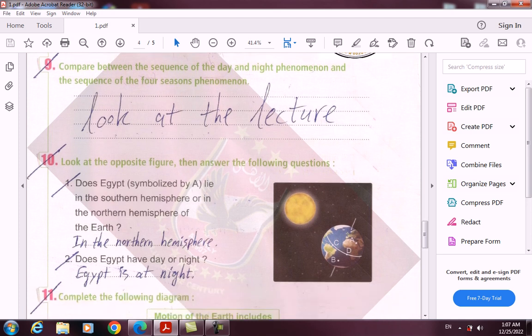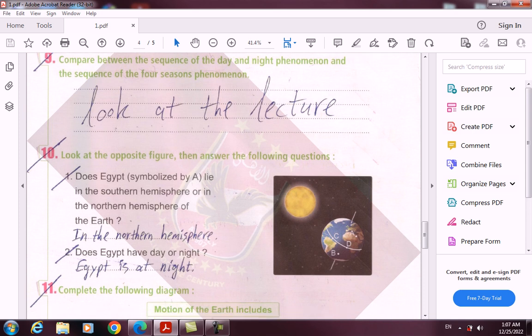Number 9. Compare between the sequence of the day and night phenomenon and the sequence of the 4 seasons phenomenon. And this question is answered in the lecture itself. So go back to the lecture and look at them. You'll find it in the lecture related to this question. It's about the Earth.